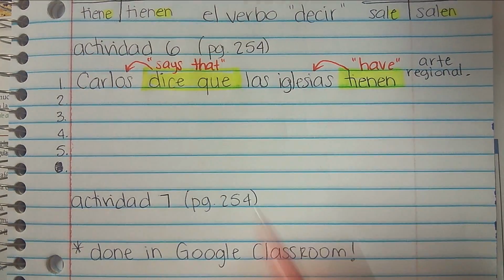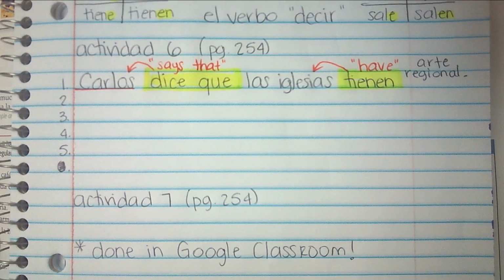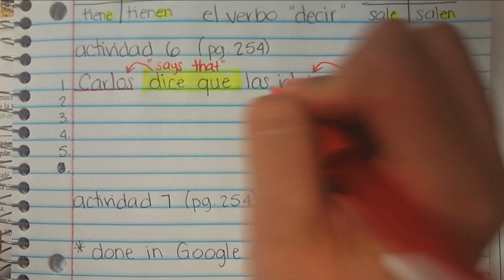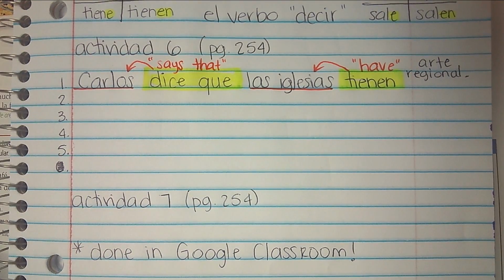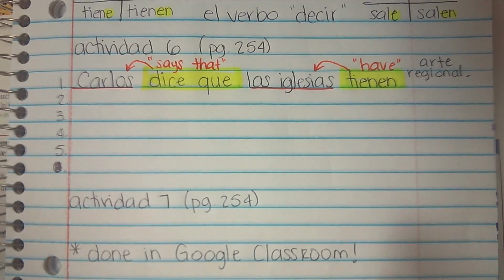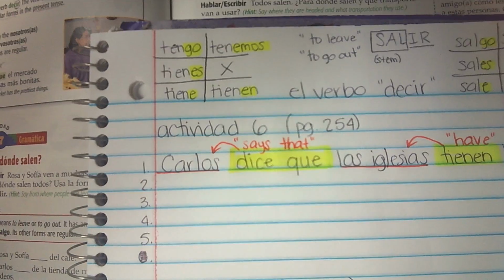Dice goes along with Carlos, so I have to use the third person singular form of decir. But tienen goes with the place that I'm talking about, las iglesias. So because it's third person plural, I have to use tienen. So again, that's why this is going to be very handy to use. Okay?